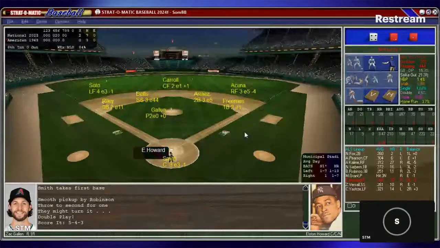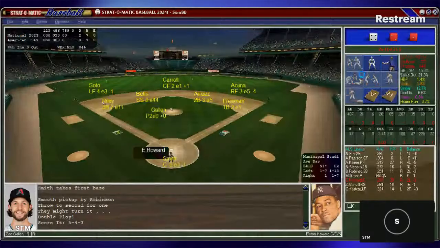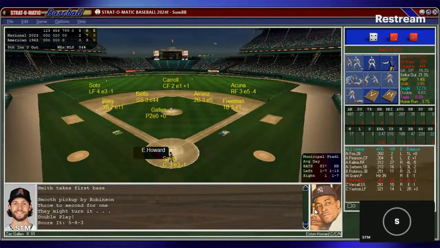And Elston Howard will be followed by Versalles. And the National League will go with a new pitcher here in the eighth inning. I think they're almost inclined to after seven. So let's see who they will go with. They'll go from the Pittsburgh Pirates, David Bednar. So David Bednar will come in. So he's the new pitcher. 3-3, 39 saves.